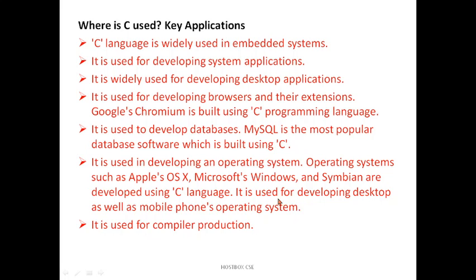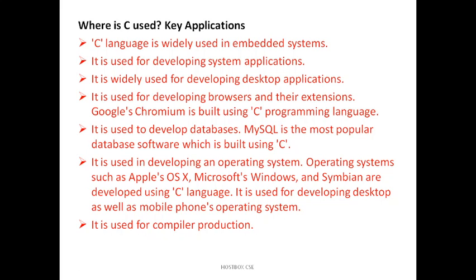It is also mainly used for developing desktop as well as mobile phone operating systems, and for compiler production. To be frank, if you are well versed in C programming, you can create any embedded system, with the help of mobile or Android applications. Today in the market, Android has versions 10, 11, 12 and so on. So if you have good knowledge of C programming, you can develop any game application, contact Google or some IT company, approach them and get permissions. If you have creativity, just have a creative idea and be strong in the C language.